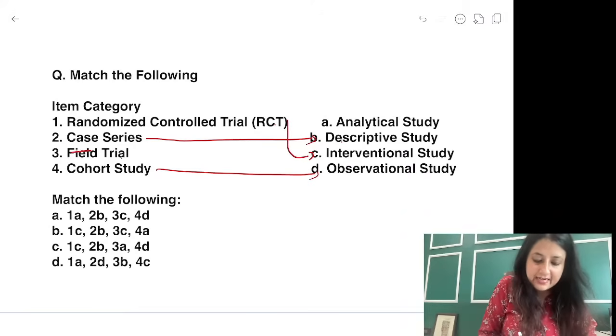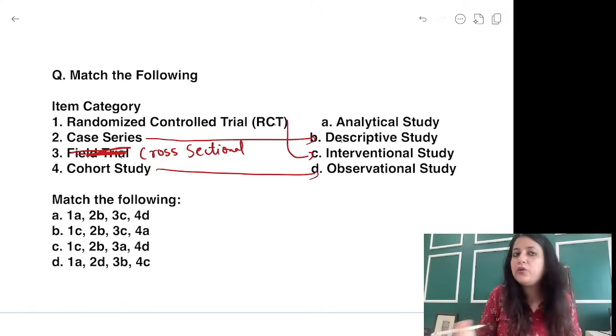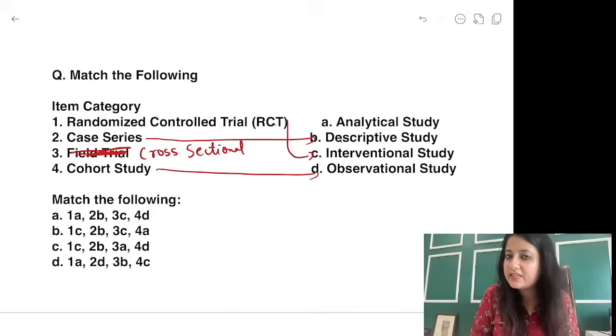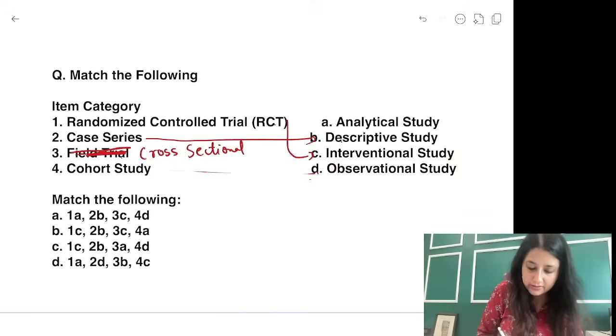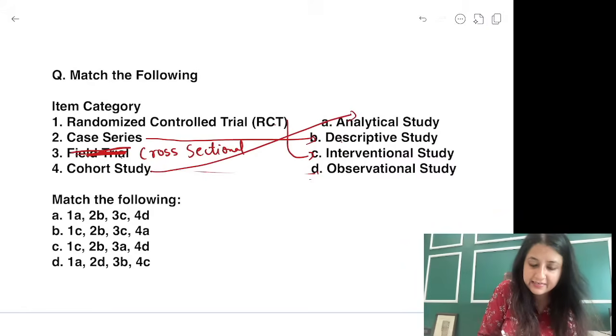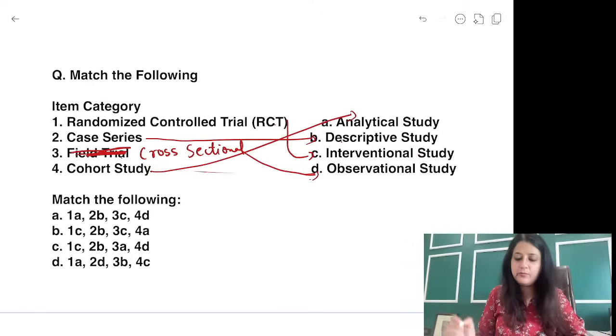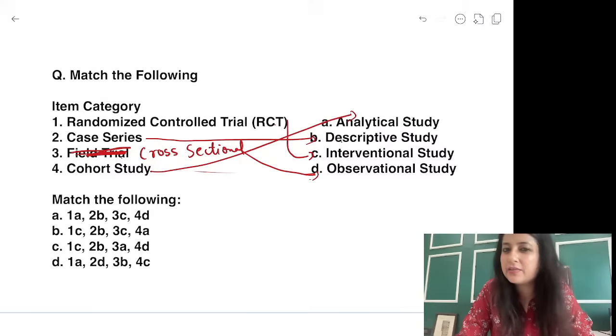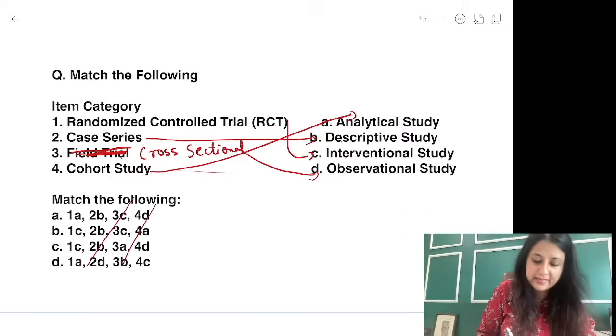What I'll do is, let me put another option over here, cross-sectional study. Now cross-sectional study you could take to any of the study. We will take cohort study as analytical, and cross-sectional we can put in observational. Okay, there was a slight mismatch, so don't go by this one.